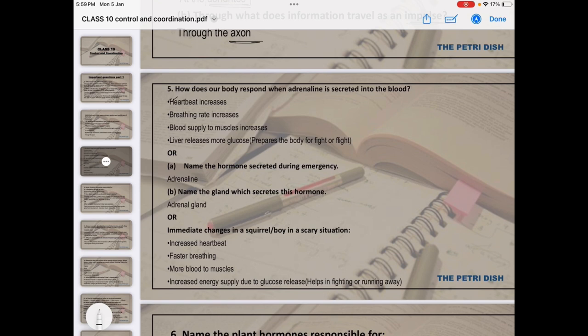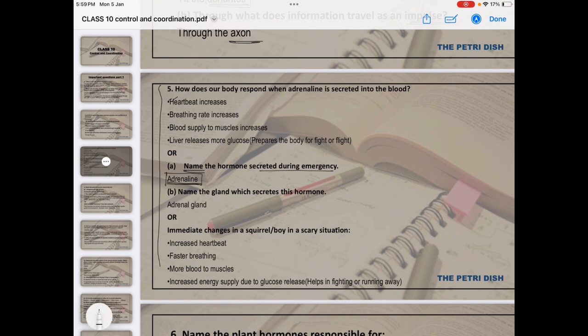Next question: What is the hormone that we call the emergency hormone? This topic is all about the adrenaline hormone. It can come in many different forms. The question can come in different languages. So the first and simple one is, name the hormone which is secreted during an emergency. So you have to tell adrenaline.